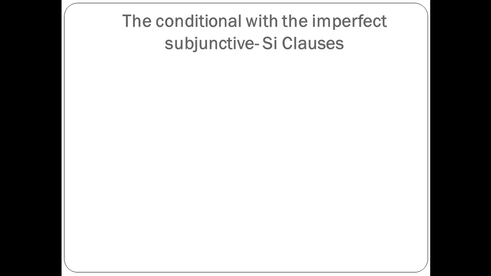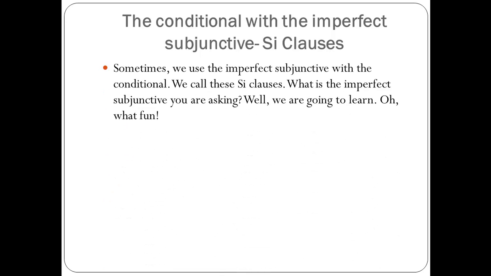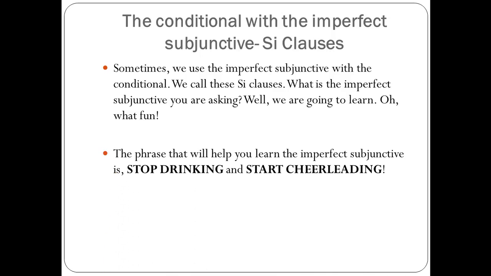So we've covered the conditional. We're going to add one more grammar point to the conditional. Imperfect subjunctive. Also, when we use the imperfect subjunctive with the conditional, we call them if clauses. Well, we're going to learn them. What fun! So there's a phrase to help you form the imperfect subjunctive that I came up with. And the phrase is, don't laugh, stop drinking, and start cheerleading.